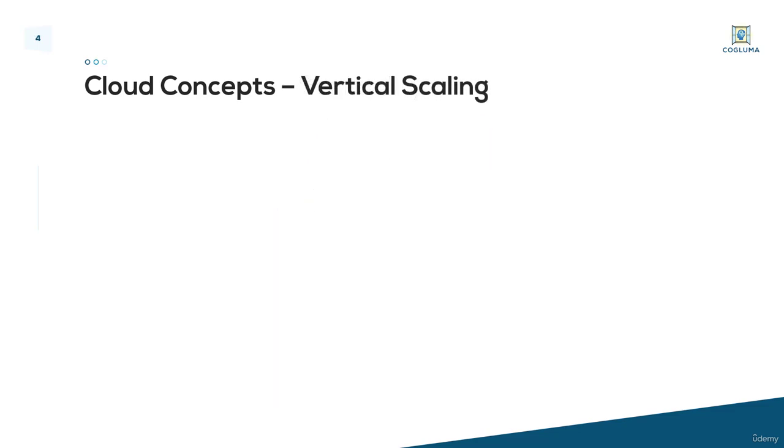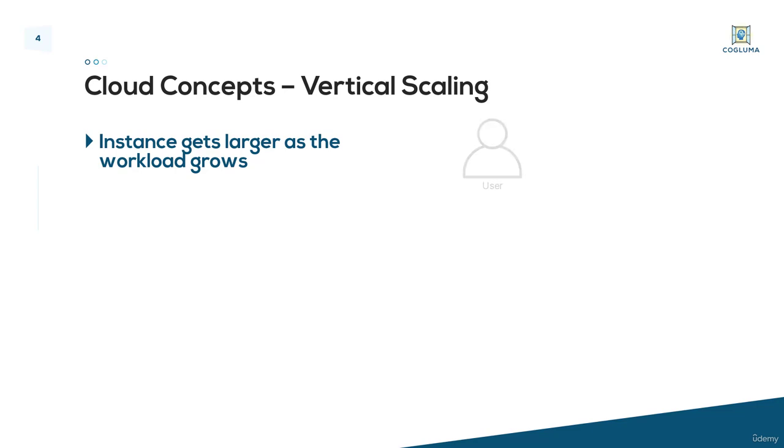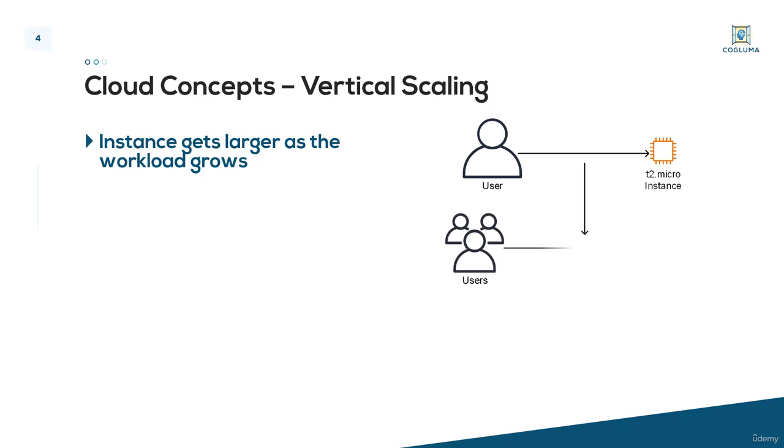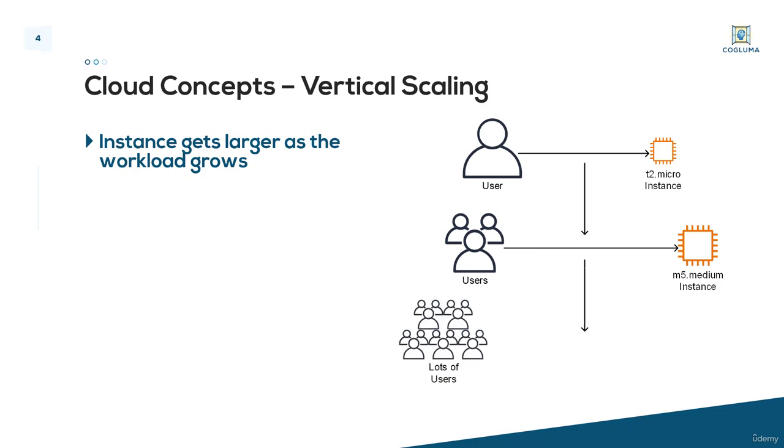So there are two types of scalability we're going to be talking about in this course. We're going to start with vertical scaling, which is also known as scaling up. Scaling up, or vertical scaling, is about the instance itself getting larger as the workload grows. So we have the user, we have that one request going to a T2 micro, which is a small EC2 instance. But once we have multiple users, we scale up to an M5 medium, which is a bigger EC2 instance. And finally, once we have lots and lots of users, we use that really big M5 24xlarge.